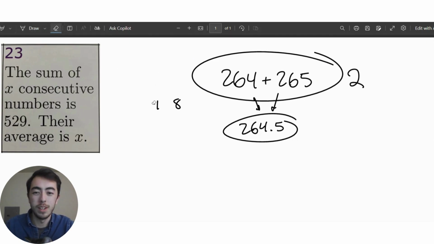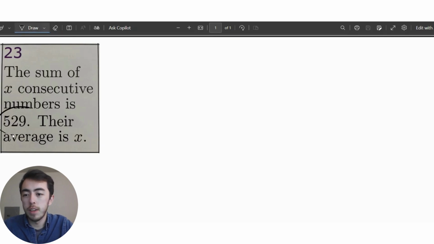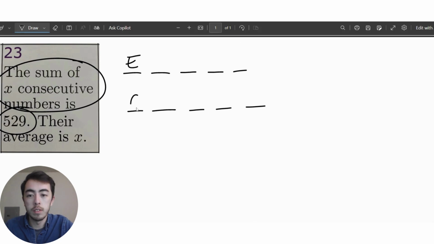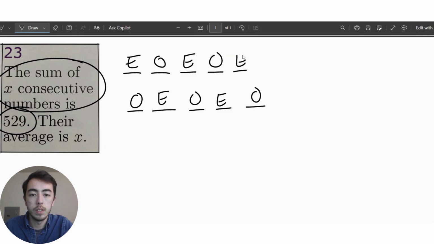I'm going to take a look at this 529 and I'm noticing that it's odd. So I'm thinking about that list of consecutive numbers, and what if I consider them to be just odd or even for now? If I constrain myself to just having an odd amount of numbers, then I could either start with an even or start with an odd, and then the lists will keep on going even, odd, even, odd, and so on and so forth.